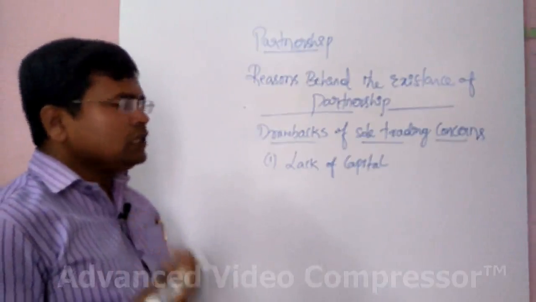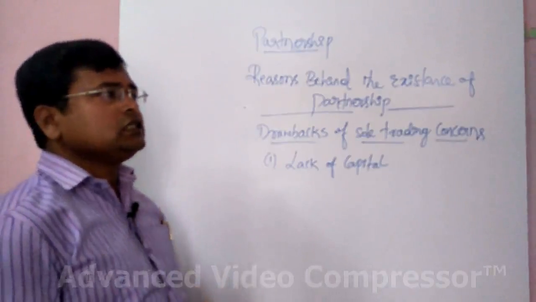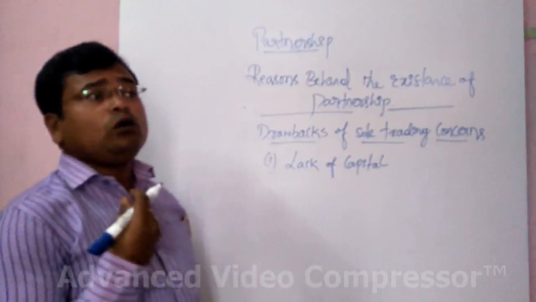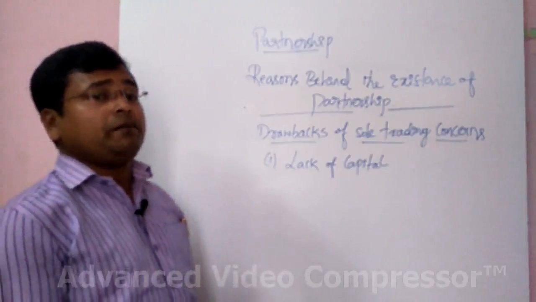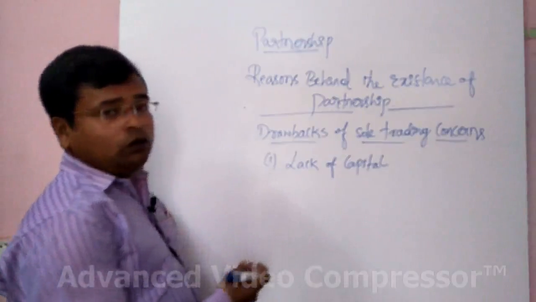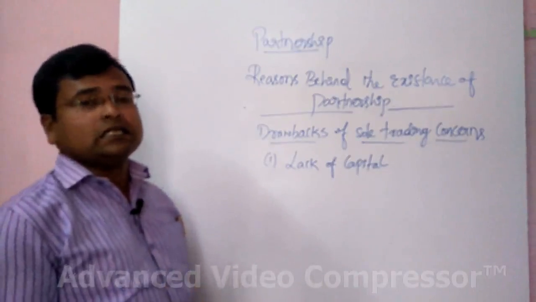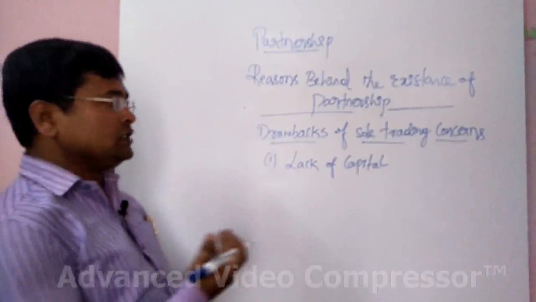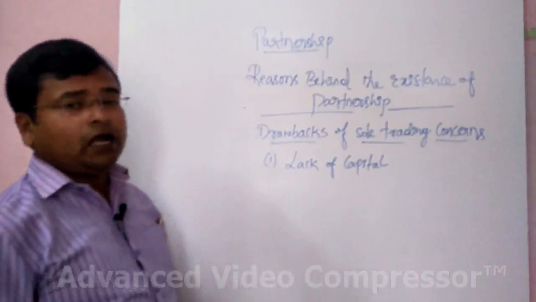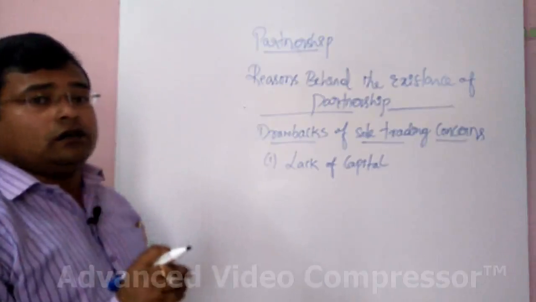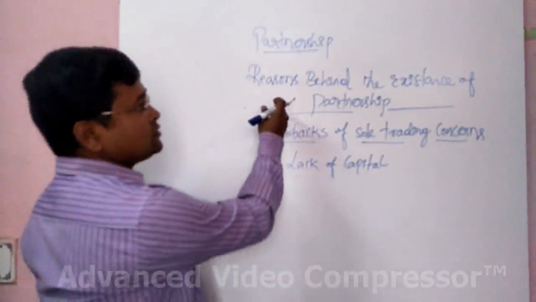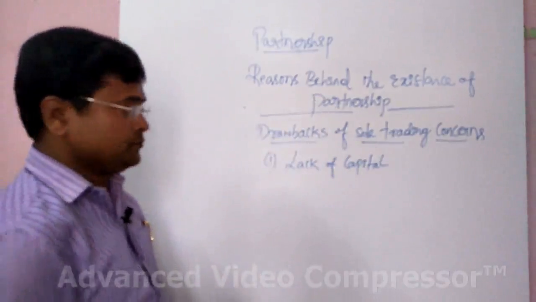In that case, he searches for another person who can contribute some part of the capital to grow or improve the business. This is the biggest drawback of sole trading concern, which helps for the existence of partnership firms.